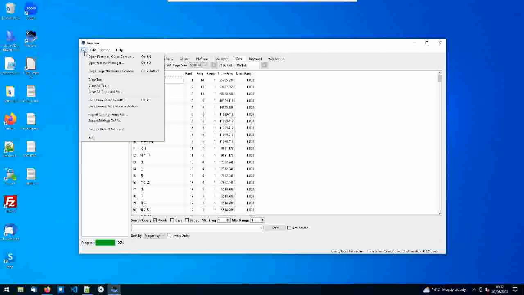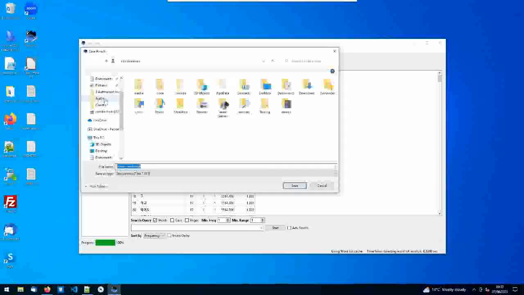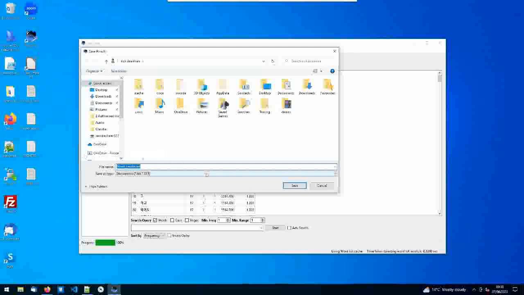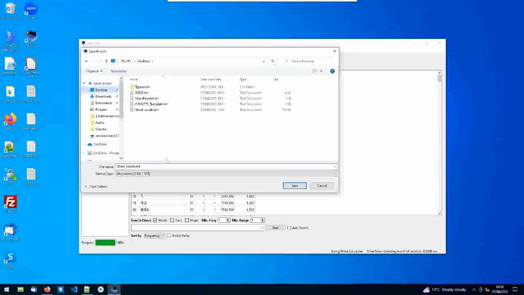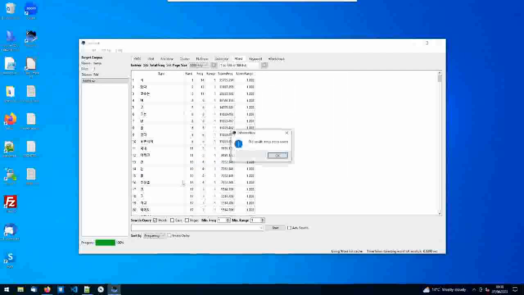So I can save the current results to a new file, and I'll just call it word results, and I'll actually make this same as the text file. So it saved the results, and that's all I need from this program.